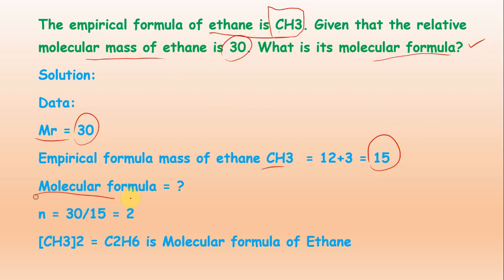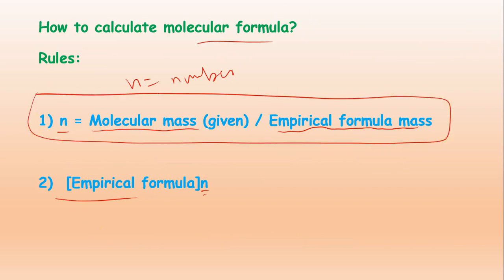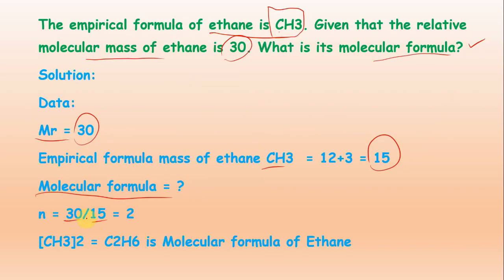Now we have to find the molecular formula. By two steps. Number one, n equals the molecular mass given, 30, divided by 15, the empirical formula mass we calculated here.